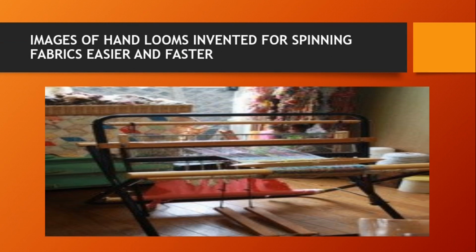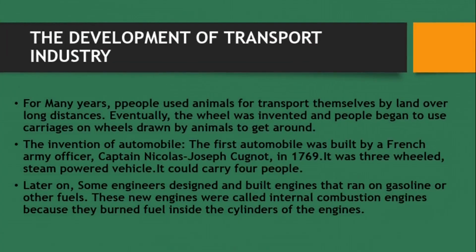Now let's look at the development of the transportation industry. How did it start? Of course, you know that many years ago, people used animals for transporting themselves by land over very long distances. Some used horses, some used camels. They trekked very long distances, deserts, and all of it. But with the industrial revolution, the wheels were invented. When I talk about wheels, you know, wheels on your cars. So the automobile was invented.